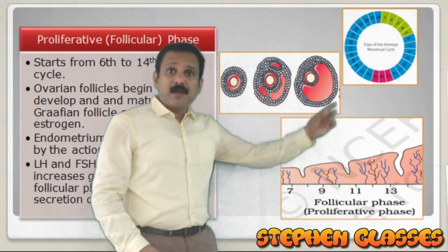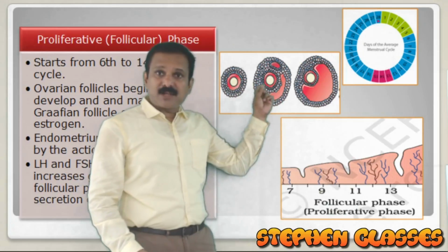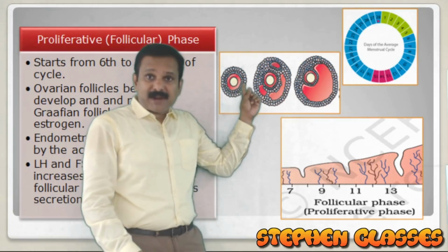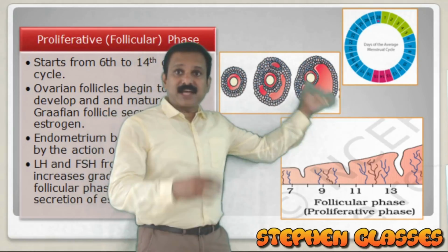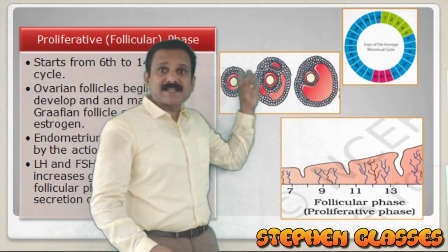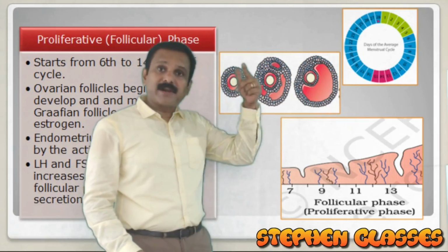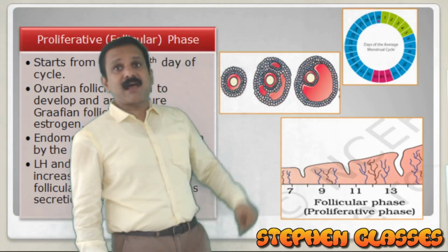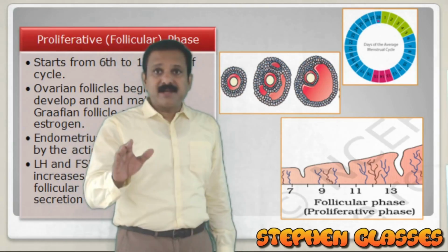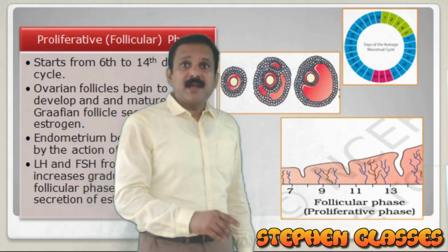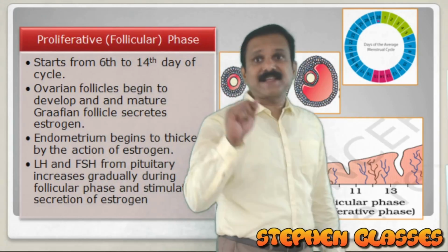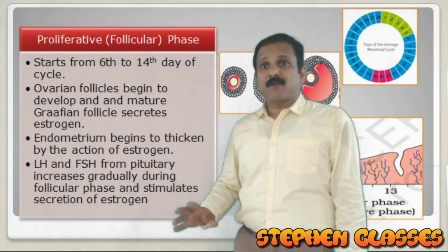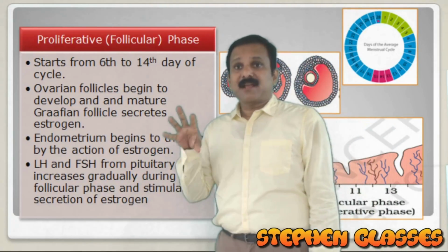At the same time, in the ovary, what happens? Within the ovary, you can see the development of the follicles. Follicles will develop from primary to secondary, from secondary to tertiary. That is why this phase is also called the follicular phase. The same time period can be called the proliferative phase as well as the follicular phase, depending on the location of the changes we consider.